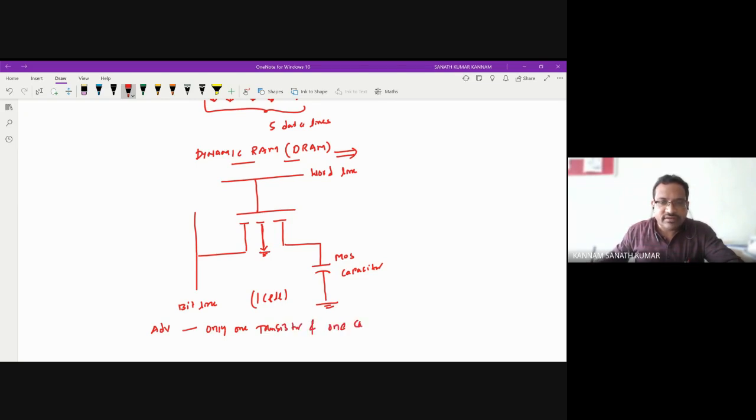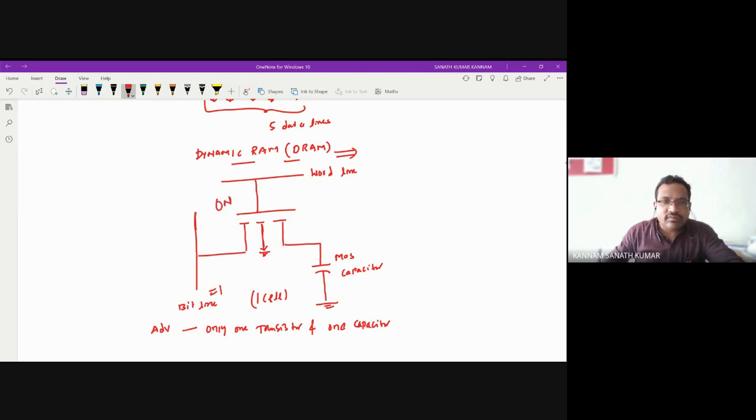In order to integrate the DRAM into the IC, you need to integrate the MOS capacitor also, so you are integrating the MOS capacitor with the CMOS. So what happens when the bit line is one? When the bit line is one, this transistor will be on.